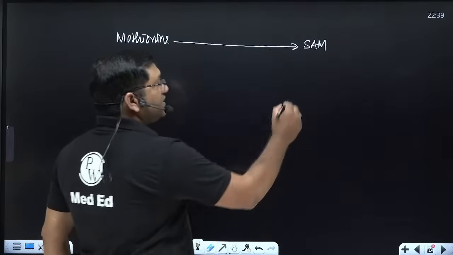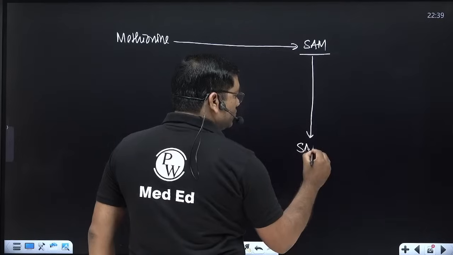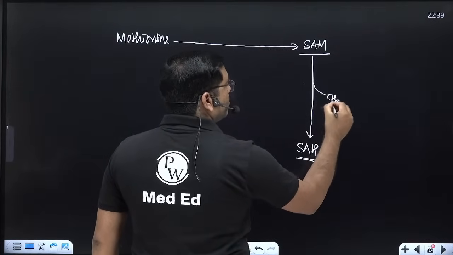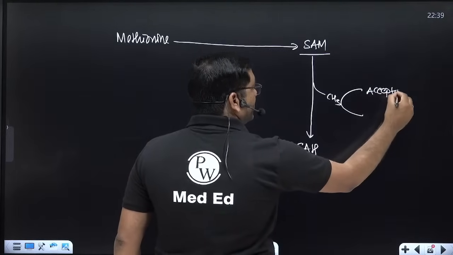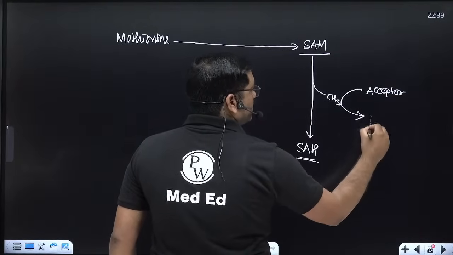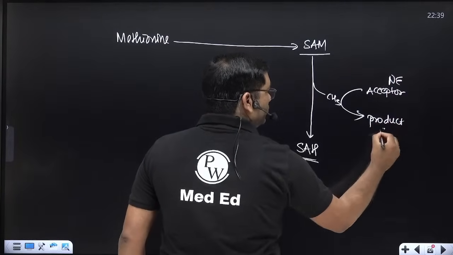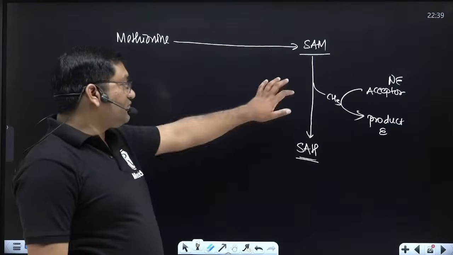Here sulfur is in the sulfonium form, and S-adenosyl methionine forms S-adenosyl homocysteine. There is transfer of a methyl group, which is accepted by an acceptor, and it is converted into methylated products. For example, norepinephrine is converted into epinephrine, or epinephrine into metanephrine, a methyl transferase reaction.